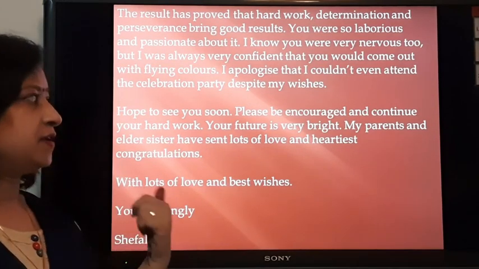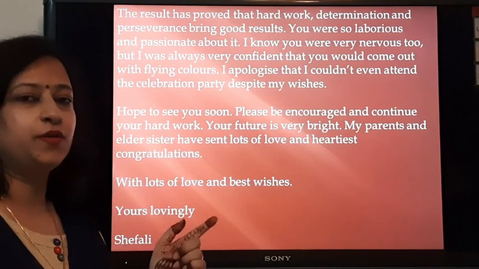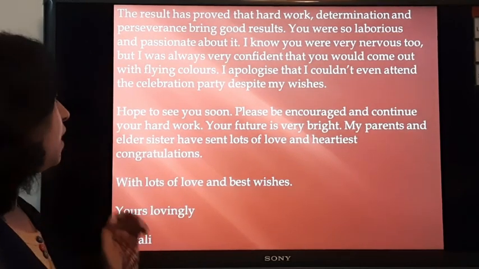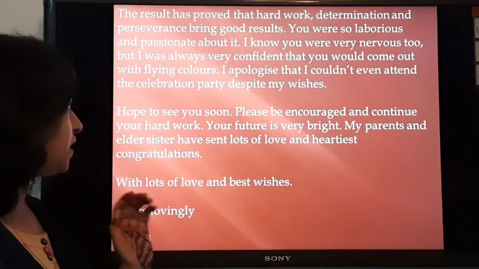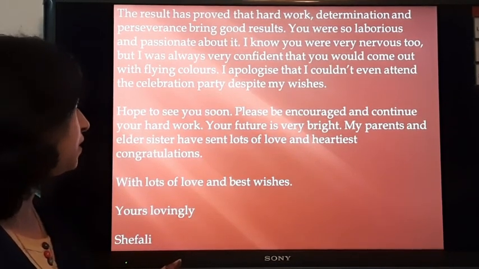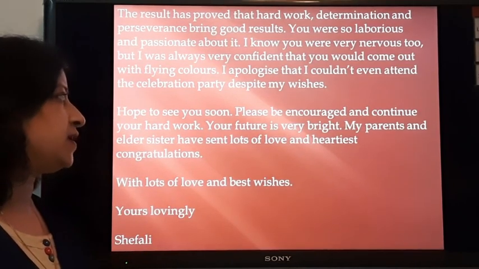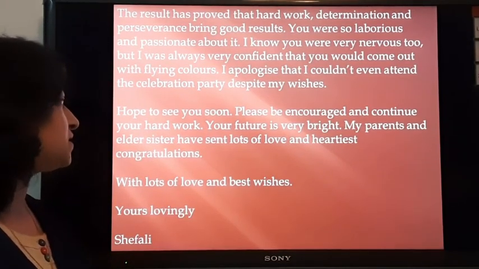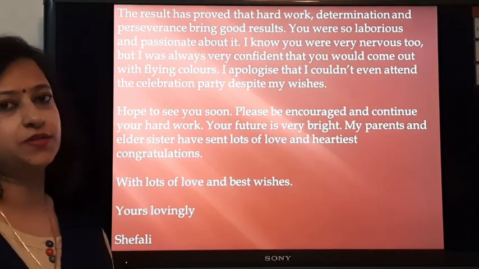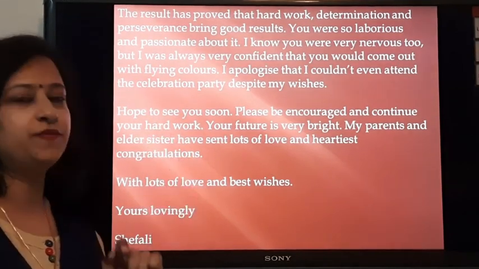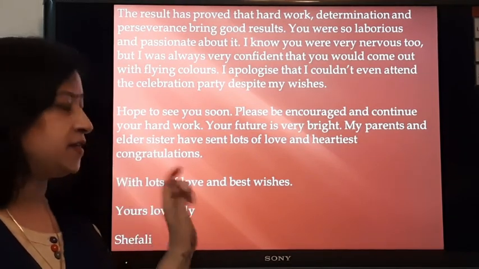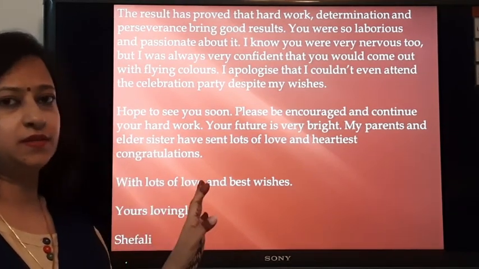Third paragraph is the one where we are going to wind up the letter, close the letter. Hope to see you soon. Please be encouraged and continue your hard work. Your future is very bright. My parents and elder sister have sent lots of love and heartiest congratulations. That means the tone of the third paragraph shows that the writer is about to conclude the letter.